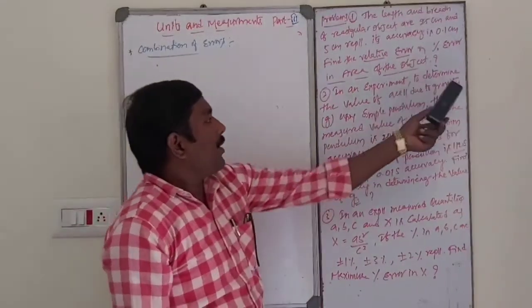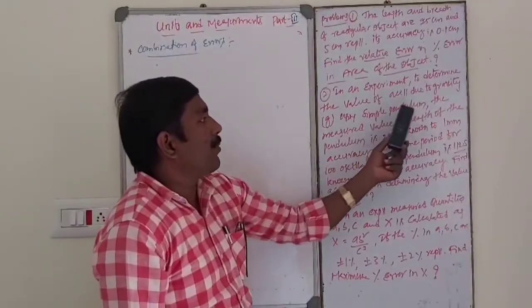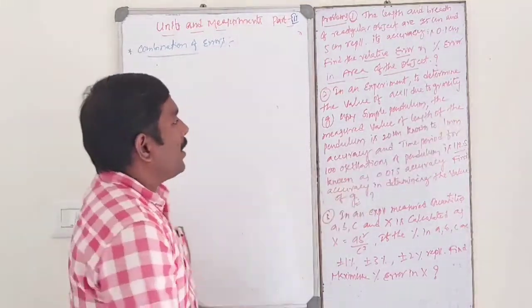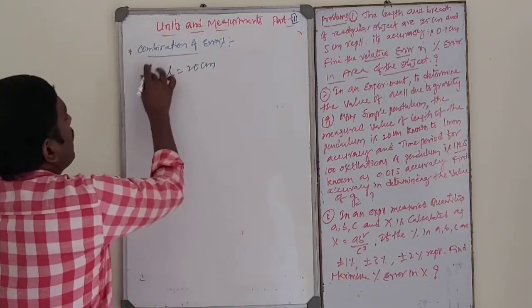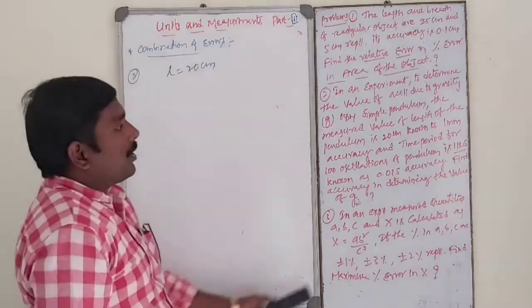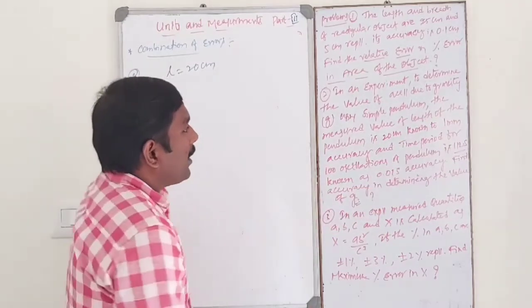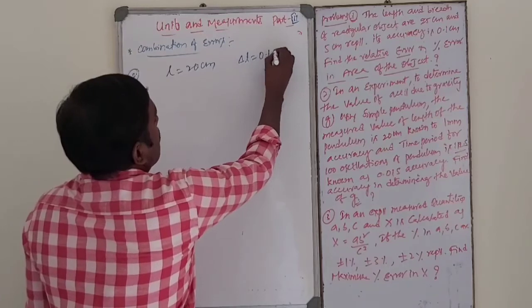In an experiment to determine the value of acceleration due to gravity g using a simple pendulum, the measured value of length of the pendulum is 20 centimeter, known to be 1 millimeter accuracy. 1 millimeter accuracy means 0.1 centimeter.